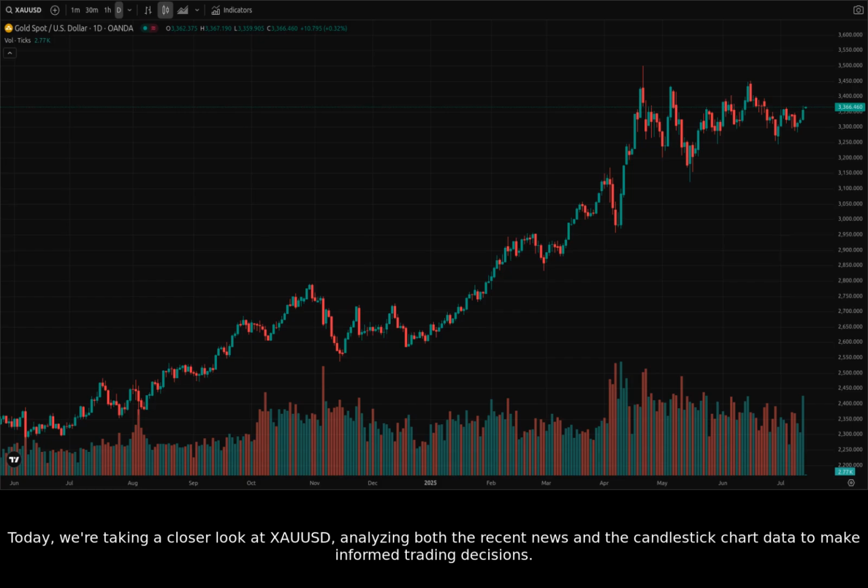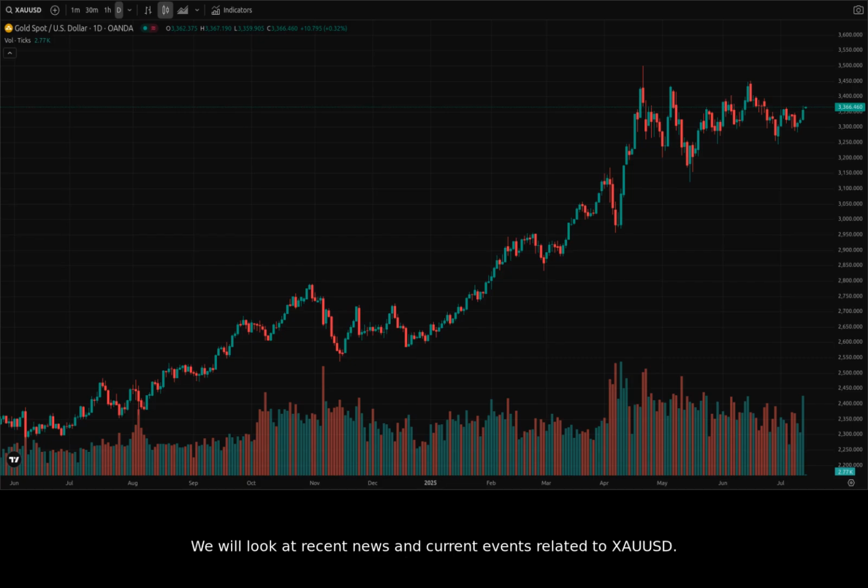Today, we're taking a closer look at XAUUSD, analyzing both the recent news and the candlestick chart data to make informed trading decisions. We will look at recent news and current events related to XAUUSD. Then we will dive into the candlestick charts, examining trends, support, and resistance.